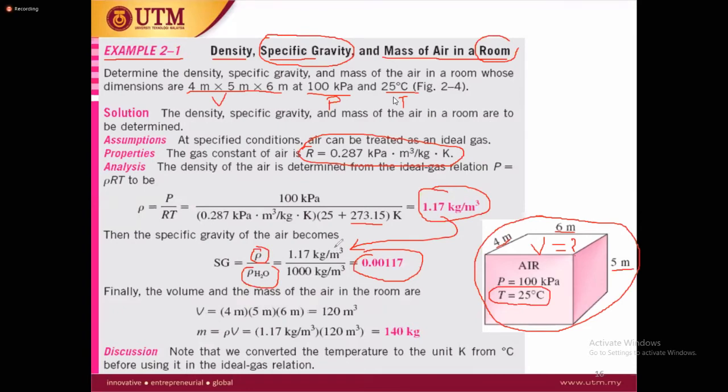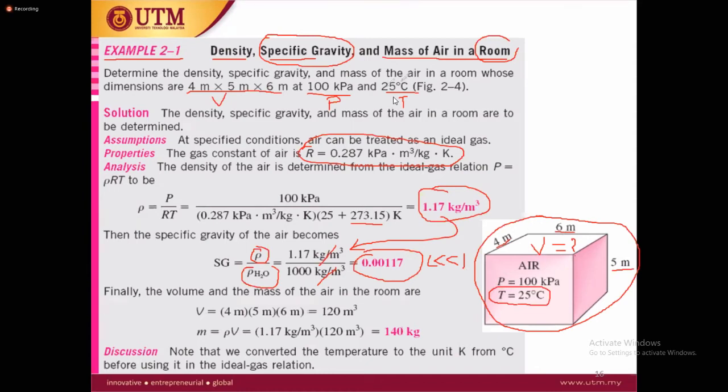The reason is that these units will cancel out, same units. But water's specific gravity is normally 1. So this is less than 1. That's why air floats in the air. If you leave air open, it can move anywhere because its specific gravity is very, very low compared to water.